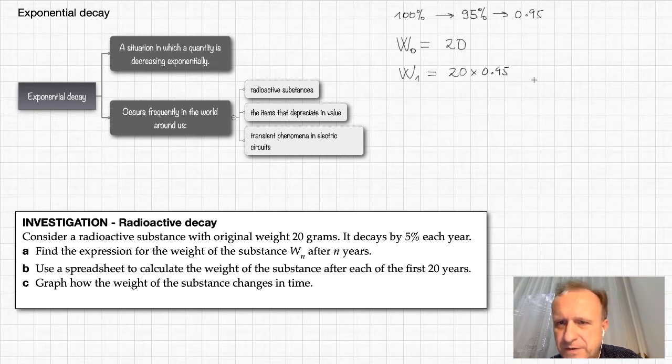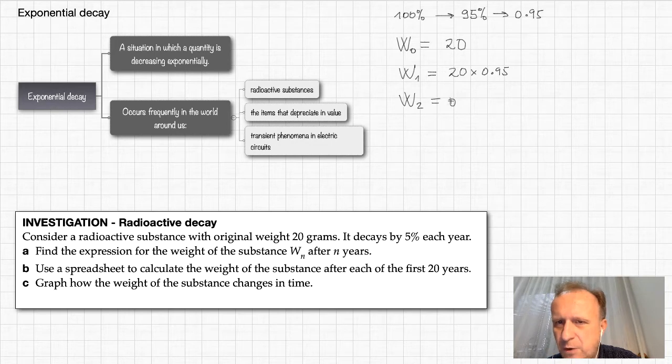I will not evaluate the value because it's not so interesting, but what we need is to find a pattern. So let me continue. After 2 years, the weight of the substance, which was 20 times 0.95, is again decreased by 5%. So this here is multiplied again by 0.95.